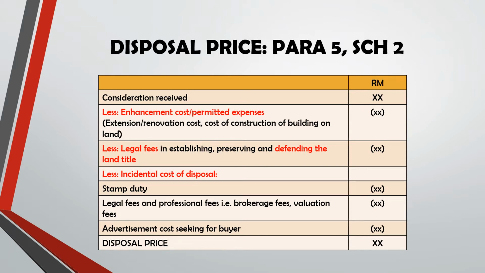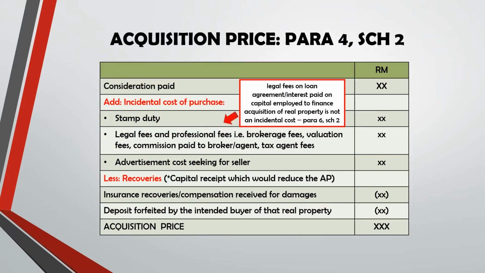We have stamp duty, other legal fees and professional fees such as brokerage fees, valuation fees or other fees related to disposal, and advertisement costs seeking for buyer. So the final figure will be disposal price. While acquisition price is according to paragraph 4 schedule 2. So acquisition price is on the side of the buyer.